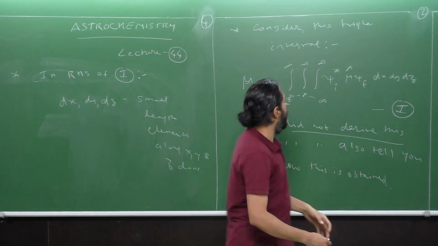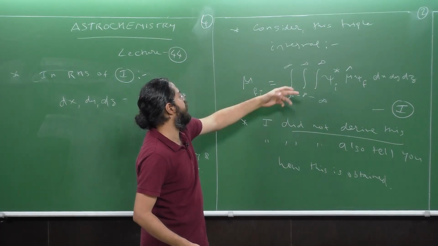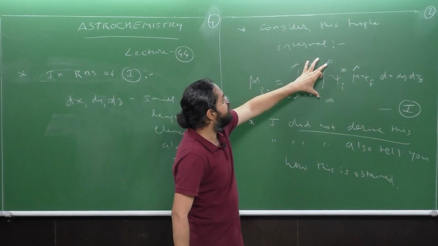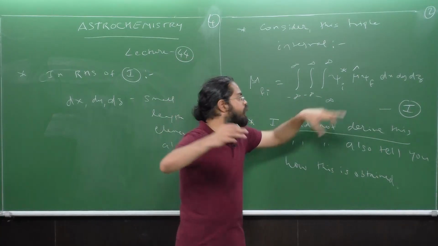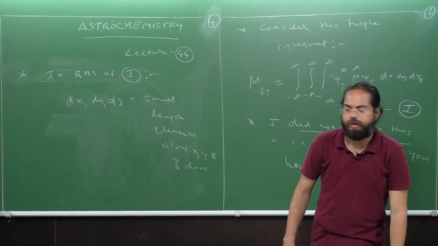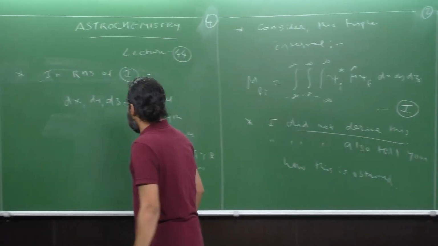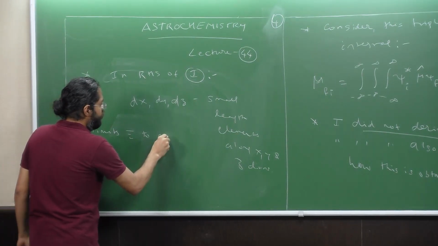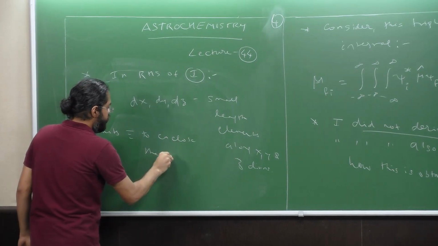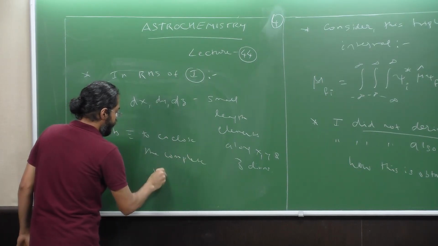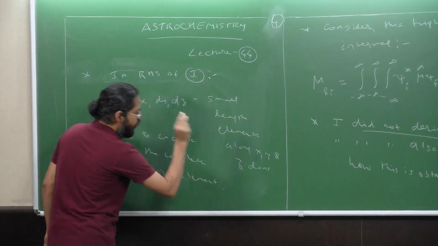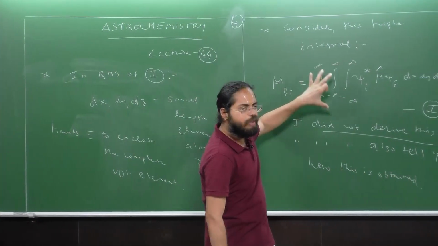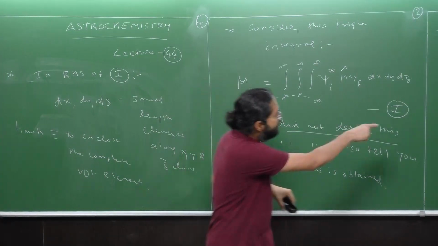Okay, and accordingly, the limits, right? It's a triple integral. So you go from dz dy dx, right? So for the triple integral, the limits are going to include all space encompassed by this volume element. All right. So that is the meaning of these limits, to enclose the complete volume element. Okay, right? So what have we understood? We have understood the dx dy dz and the limits of the integrals. Okay. The next thing is, I'll delete this page.